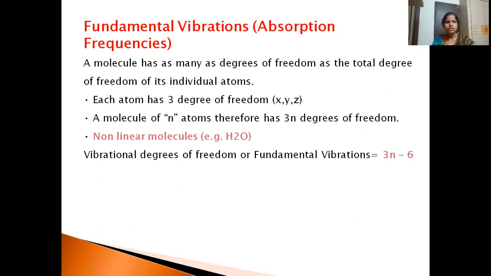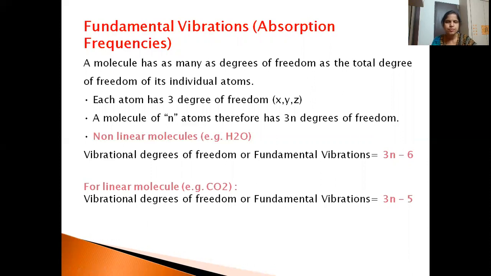For such non-linear molecules, we calculate the vibrational degrees of freedom as 3n minus 6. Whereas for linear molecules, take carbon dioxide. Carbon dioxide is a linear one, O double bond C double bond O. So it is a linear molecule. For such linear molecules, the formula for calculation of degrees of freedom is 3n minus 5.